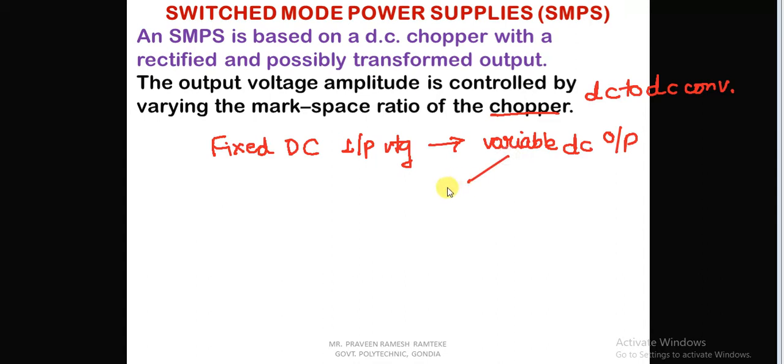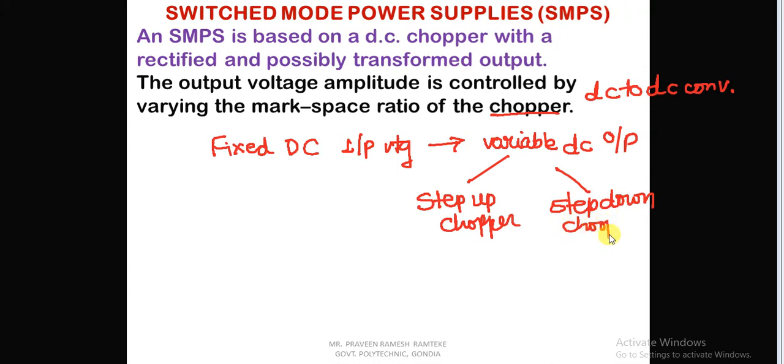This variable DC can be accordingly a step up chopper or a step down chopper. This is the main function of the chopper: it converts the input DC voltage into a variable DC voltage. If the output voltage is high with respect to the input, then it is a step up chopper. If the output voltage is low, then it is called a step down chopper.